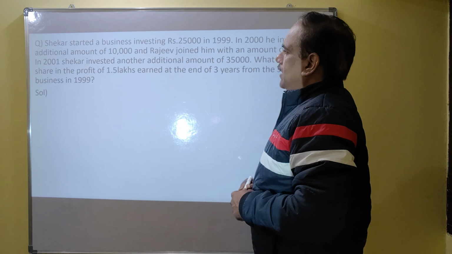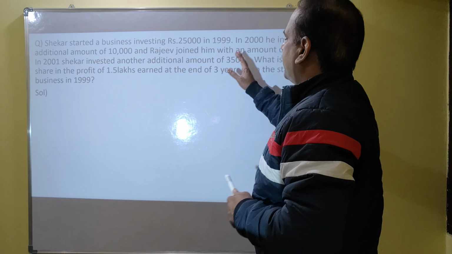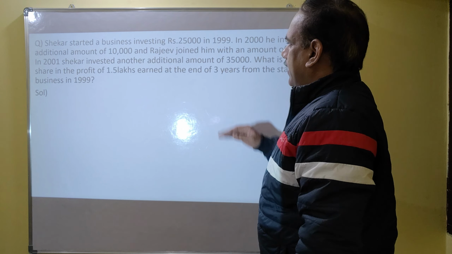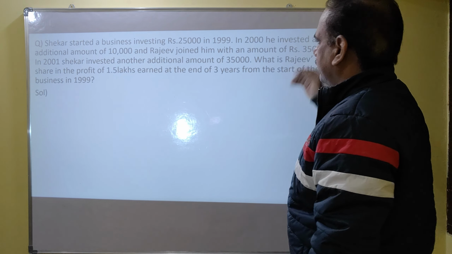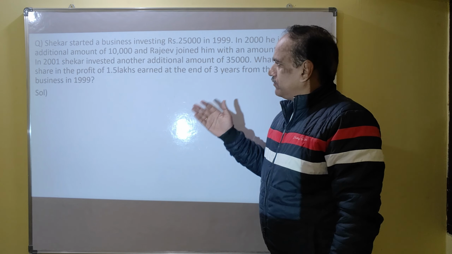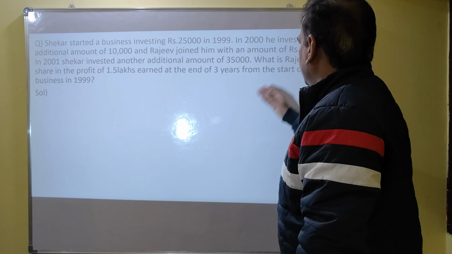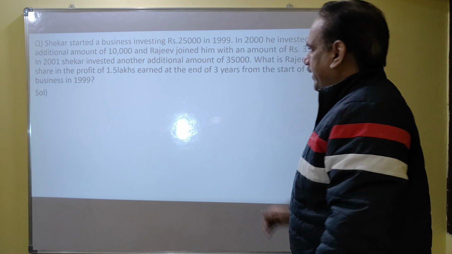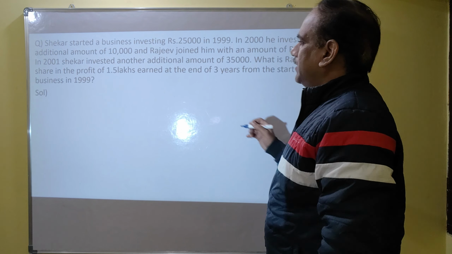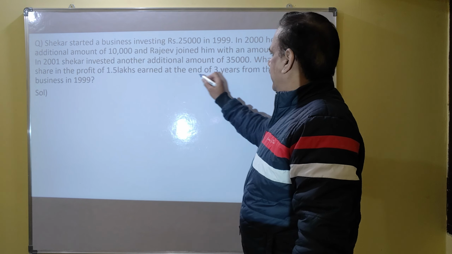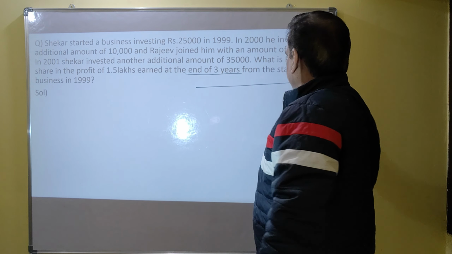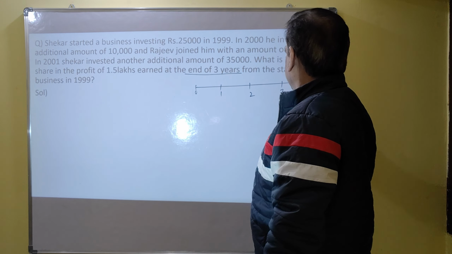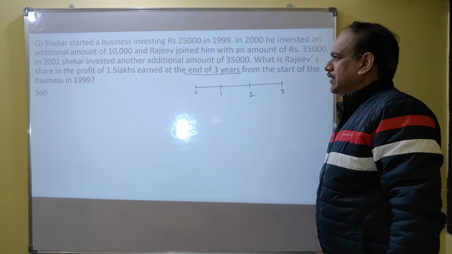Coming to this problem, Shekhar started a business investing 25,000 in 1999. In 2000, he invested an additional amount of 10,000 and Rajiv joined him with an amount of 35,000. In 2001, Shekhar invested another additional amount of 35,000. What is Rajiv's share in the profit of 1.5 lakhs at the end of 3 years from the start of the business in 1999? So what is the total tenure of the business? It is 3 years. Total tenure of the business is 3 years.